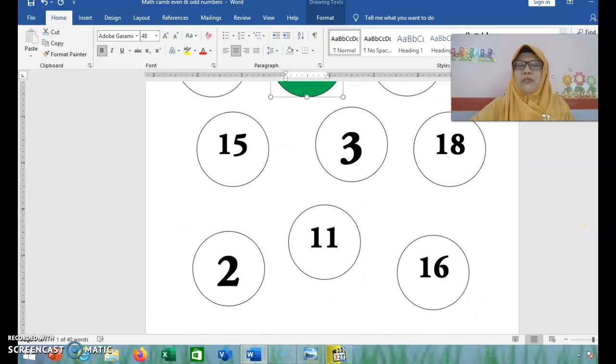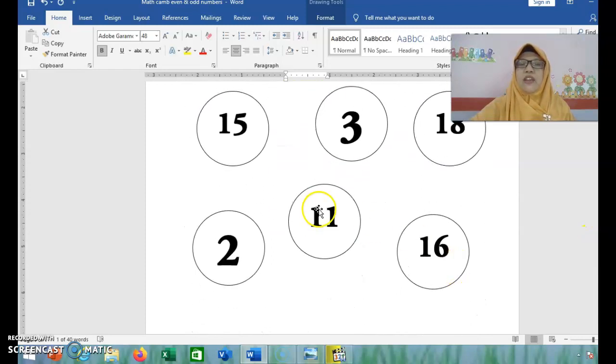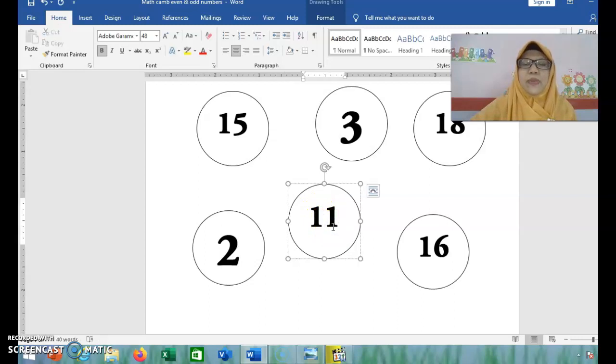Next example, for example, this 11. Yeah, look at the last number. 11. The last number is 1. 1 is even number or odd number? Ya, 1 bisa di bilangan genap atau bilangan ganjil. Ya, bilangan ganjil ya, karena tidak punya pasangan ya.